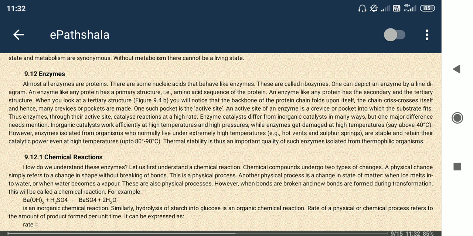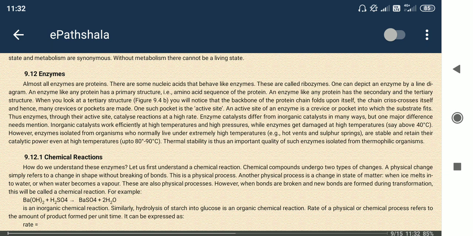Another thing is that so many roles are there of enzyme in the digestive system. In case of digestion, so many enzymes are involved to digest the food whatever we eat. Not only that, even in our body system so many reactions are occurring, right?